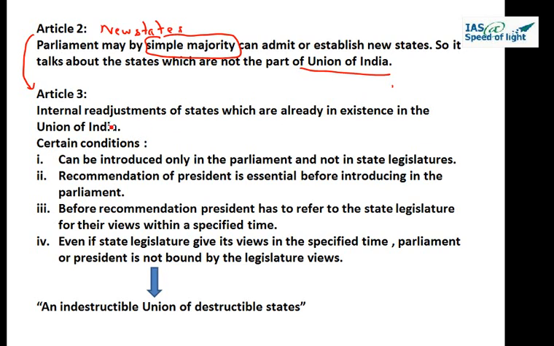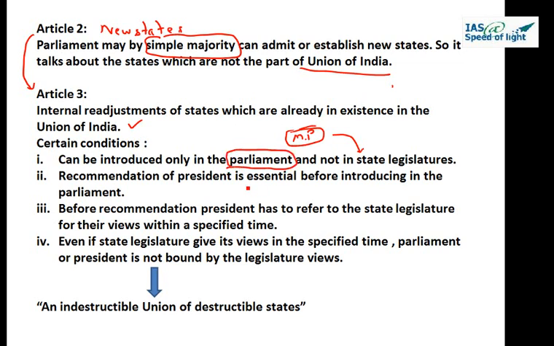So Article 3 talks about the internal readjustment of states which are already in existence in the Union of India. Unlike Article 2, which is talking about the admission of new states into the Union of India, Article 3 is talking about the states which are already there in the Union of India. But there are certain conditions on how this procedure has to take place in Parliament. First point: it can be introduced only in the Parliament and not in state legislatures. An important point: suppose Madhya Pradesh wants to change the name of the state, this bill cannot be introduced in the state legislature, but has to be introduced only in the Parliament.